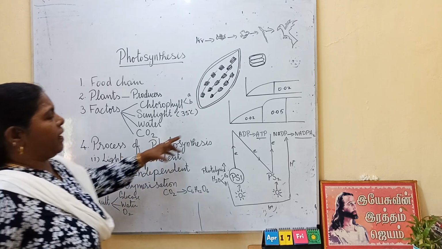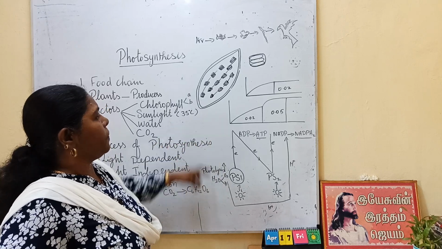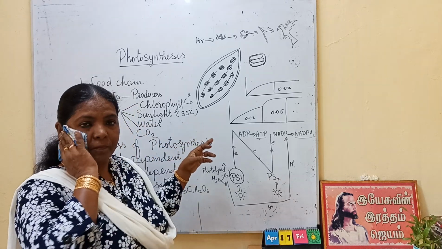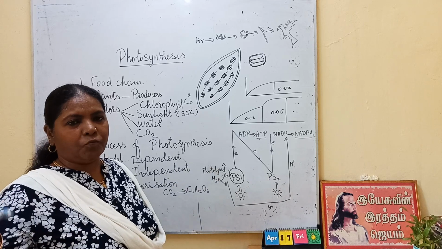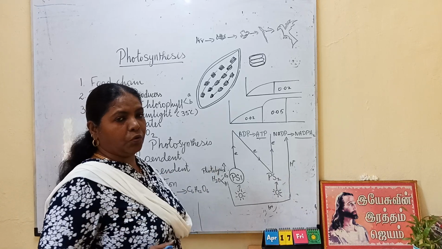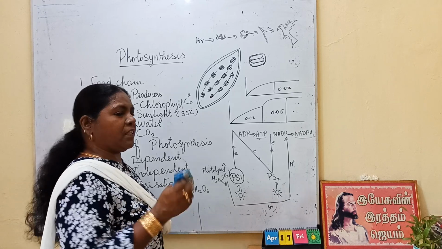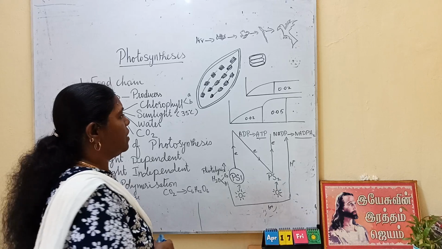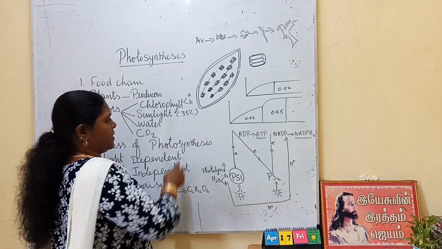And here one more thing I would like to say: carbon dioxide and sunlight. I said sunlight, at 35 degrees centigrade it is at maximum. Then up to 40 degrees centigrade, it will continue. It will stop at 40. Now what happens after that? If it is 40 degrees centigrade, the photosynthesis will not take place. Now how to increase the rate of photosynthesis?